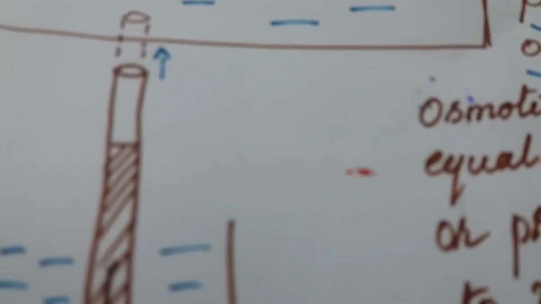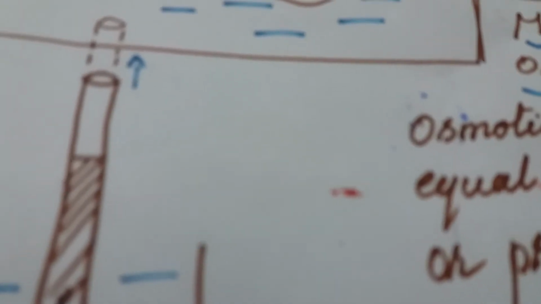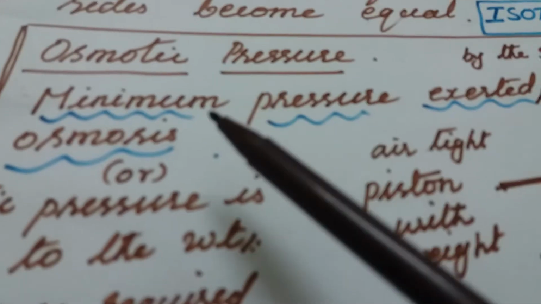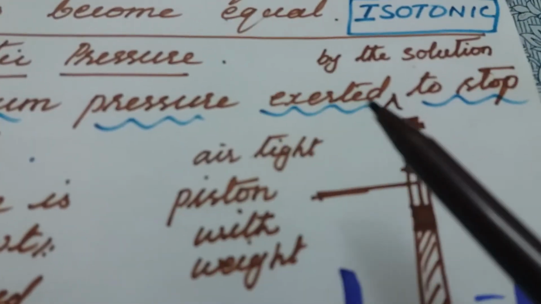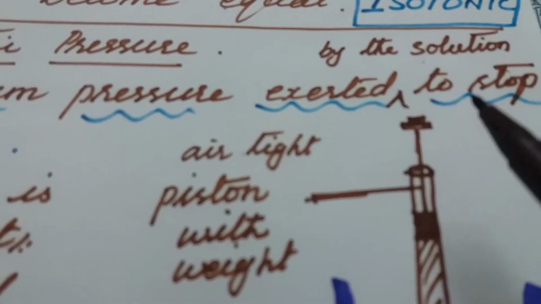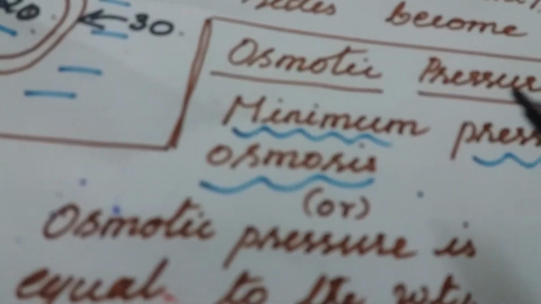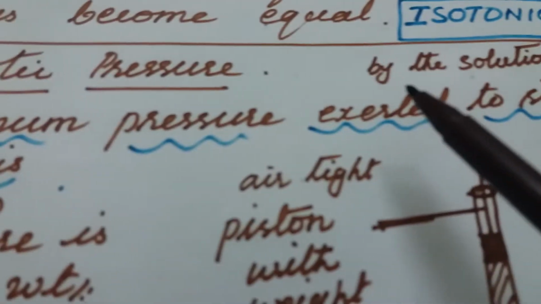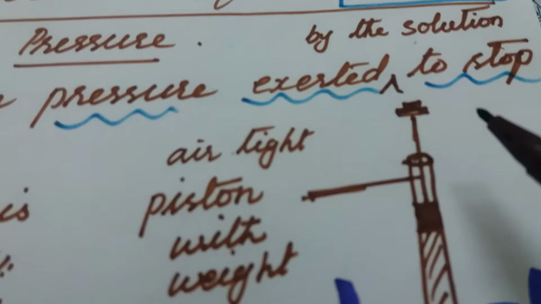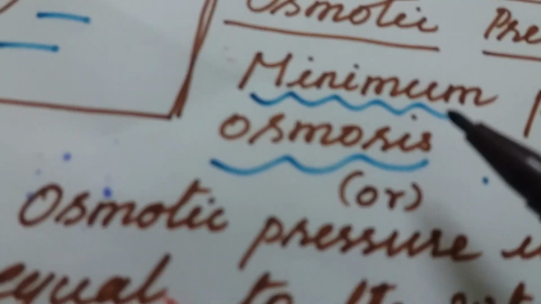Let us see. Here it is osmotic pressure. What is osmotic pressure? Osmotic pressure is the minimum pressure exerted by the solution to stop osmosis. Which is the solution? The sugar solution found inside the thistle funnel is the solution.